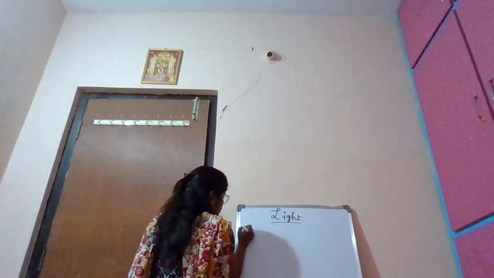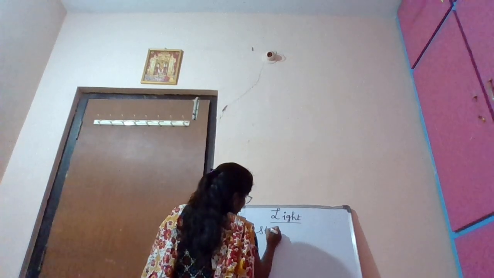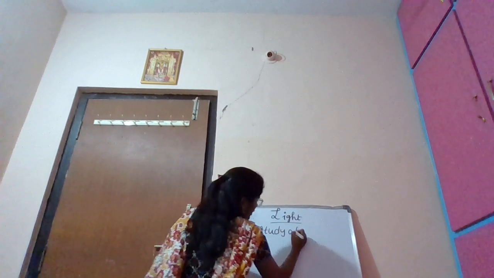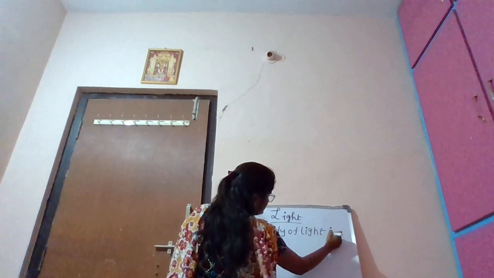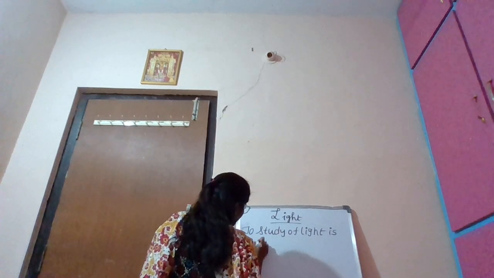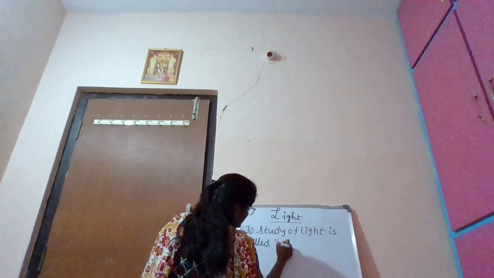Here two types will be there. Before going to that, we are studying about light. What can we call this study? The study of light is called optics.